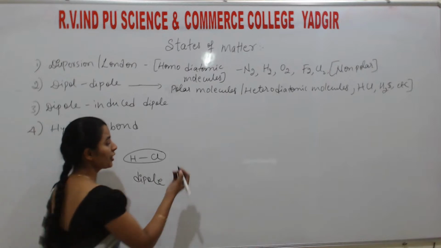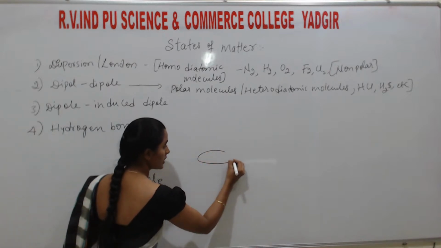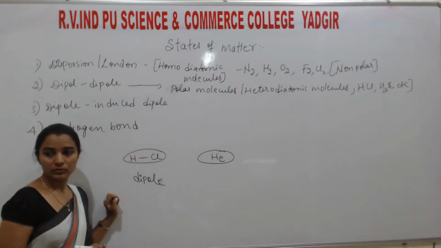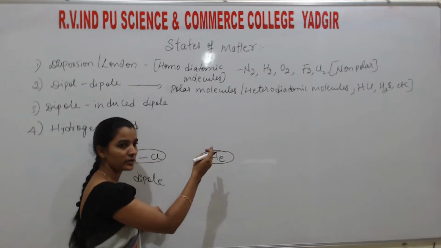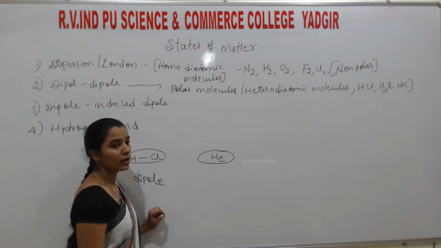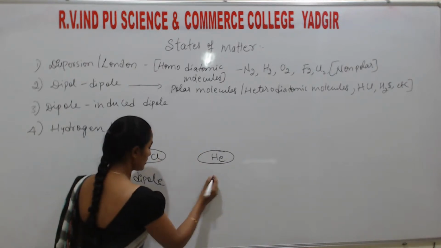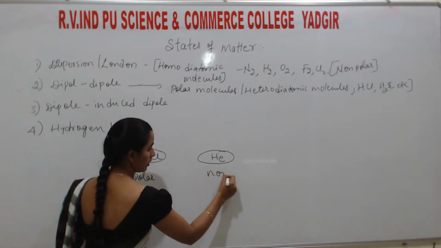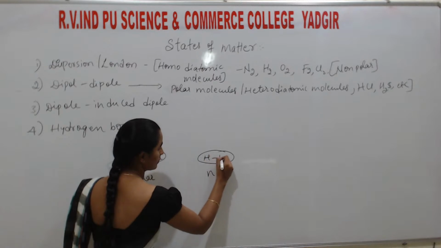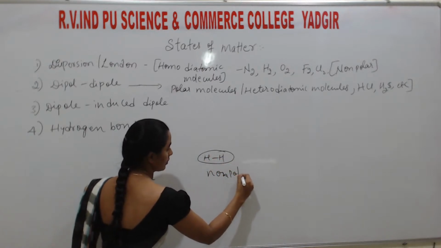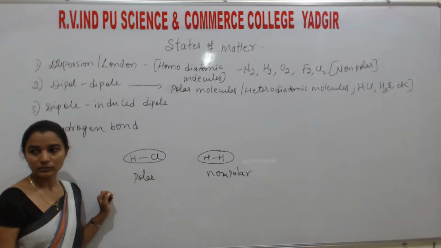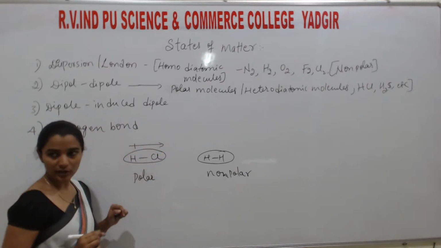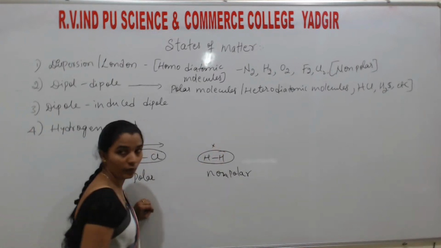What does induced dipole mean? So students, initially you consider a helium atom. These are non-polar. Not only helium, you may consider hydrogen, fluorine, oxygen, any monoatomic. So here it is a polar molecule. Here it is non-polar. I'll write H2 only. Non-polar. Here the dipole moment is towards this direction. Here there is no dipole moment.